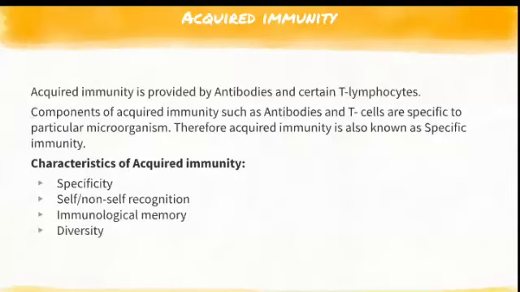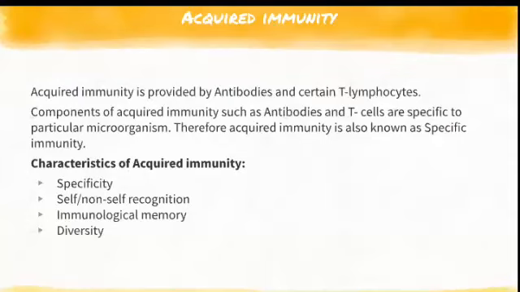So it won't be a general immunity. These acquired immunities are mostly specific immunities, so they act against only certain microorganisms. Therefore, acquired immunity is also known as specific immunity. For example, imagine you get chickenpox. You acquire immunity against chickenpox, so you won't get it again. So this is a specific immunity.